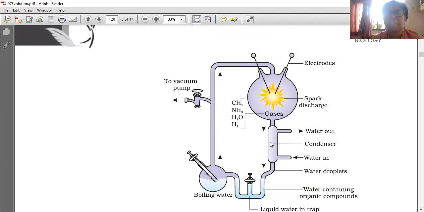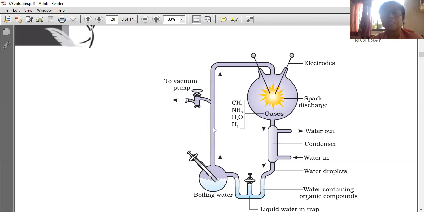Actually, in Miller's experiment, Miller created an artificial environment in the laboratory, the way the earth was before the origin of life. Artificially, he has created the same situation for the earth before the origin of life. High temperature by boiling water. Water was existing at that time because of the high temperature. At 100 degrees Celsius, water will be converted into steam only. So below 100 degrees Celsius only, water can exist in the liquid form.